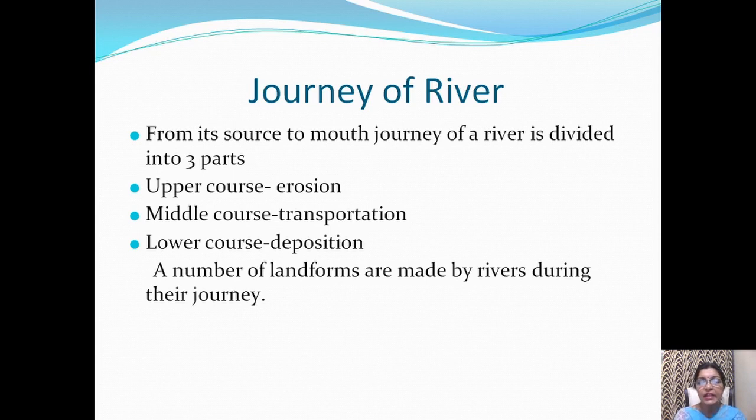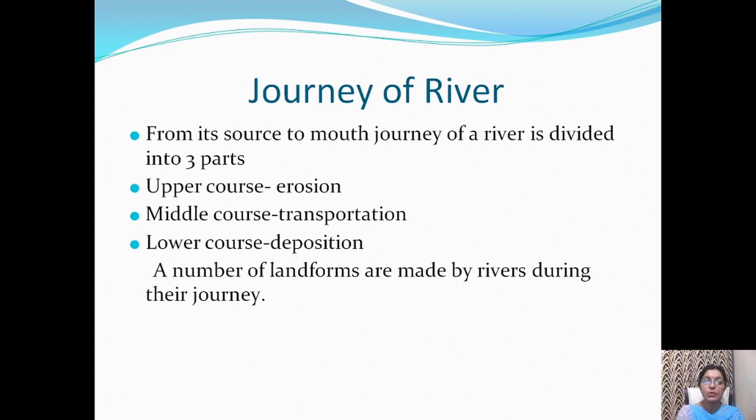As we divide human life into three parts, childhood, adult, and aged, similarly, the journey of a river from its source to mouth can be divided into three parts: upper course or childhood, middle course, that is our adult stage, and lower course or old age of human being.